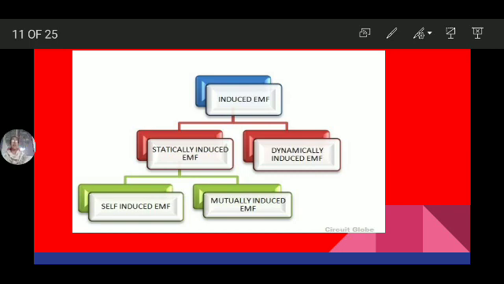Induced EMF has two types: statically induced EMF and dynamically induced EMF. Again, the statically induced EMF is of two types: self-induced EMF and mutually induced EMF.